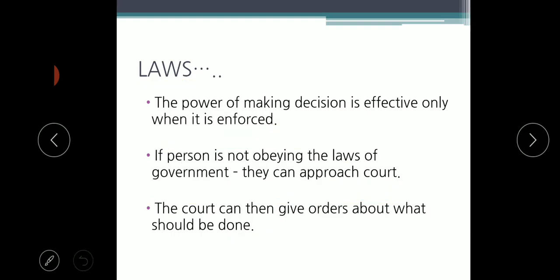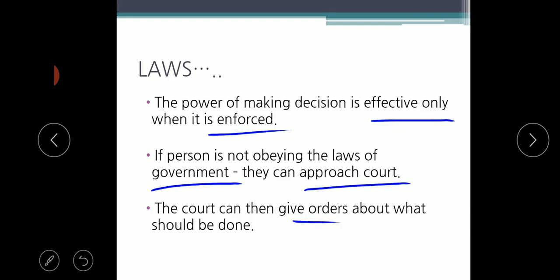Then, the power of making decisions is effective only when it is enforced. It is easy to make a decision, but it should be followed by the people. So it is effective only when it is enforced. If a person is not obeying the laws of the government, they can approach the court, and the court can give the order about what should be done. The court will give the decision and say what the concerned person should do and what kind of punishment they should get.